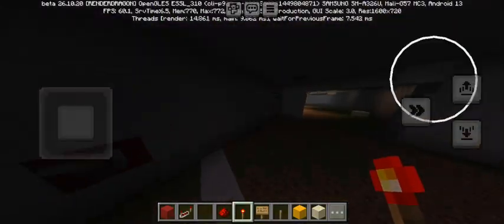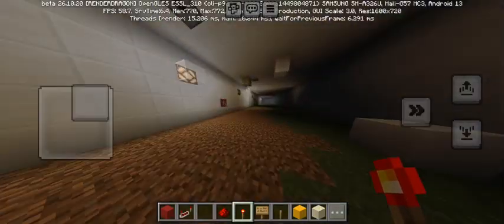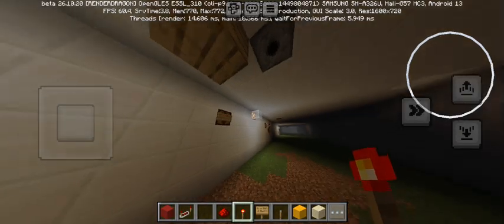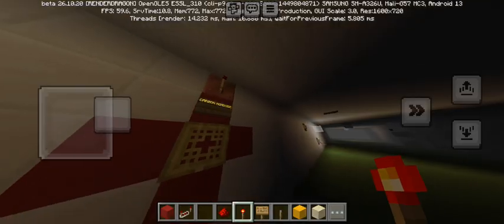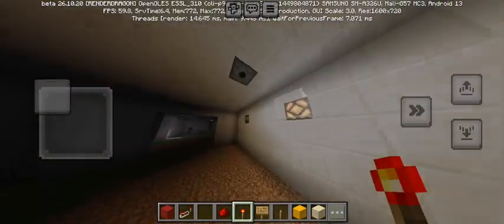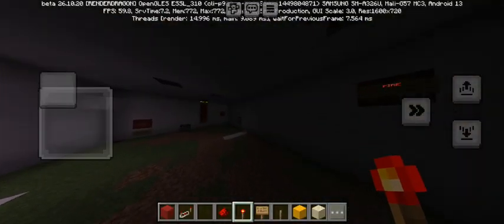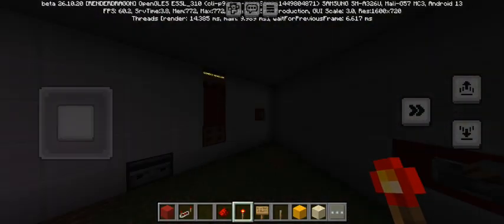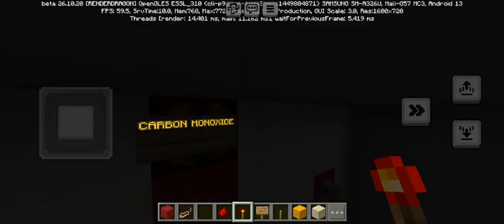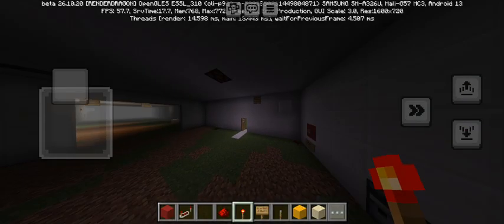Yeah, I don't want to have a strong ego about this, but I'm just saying, I've never seen people put a sprinkler alarm. I've never seen carbon monoxide alarms in Minecraft. I've never seen trouble alarms. I'm pretty much the first one who has come up with a trouble alarm in Minecraft. And I don't think I'm the first to have a carbon monoxide system in Minecraft. I don't think I am.